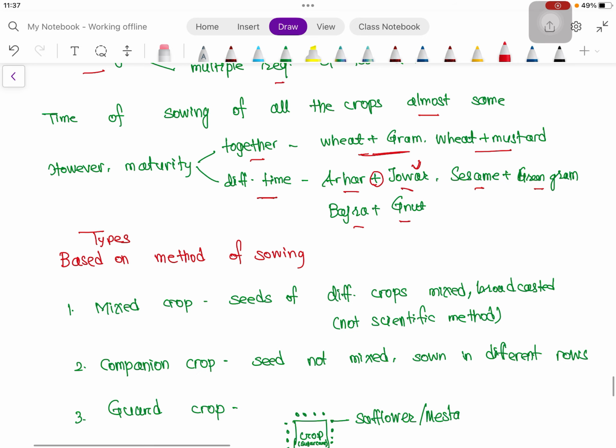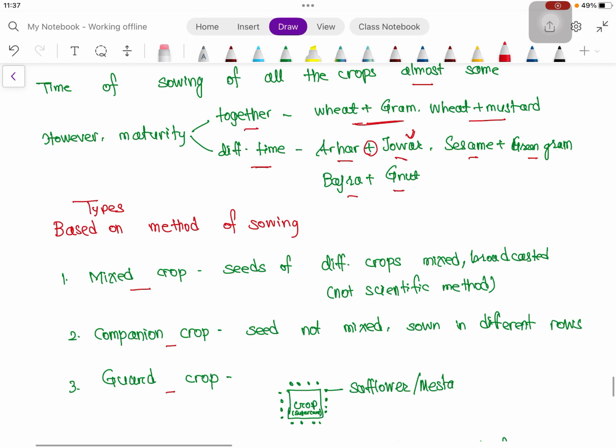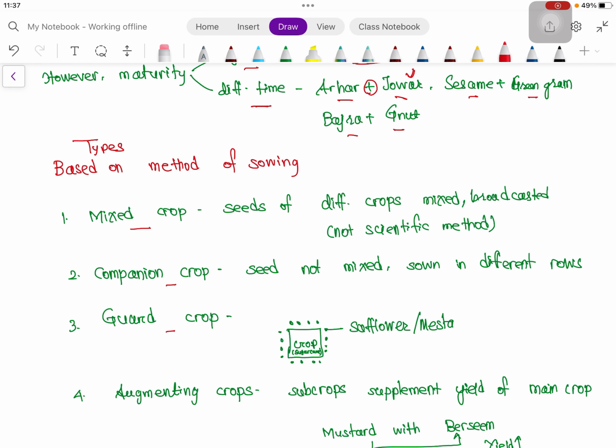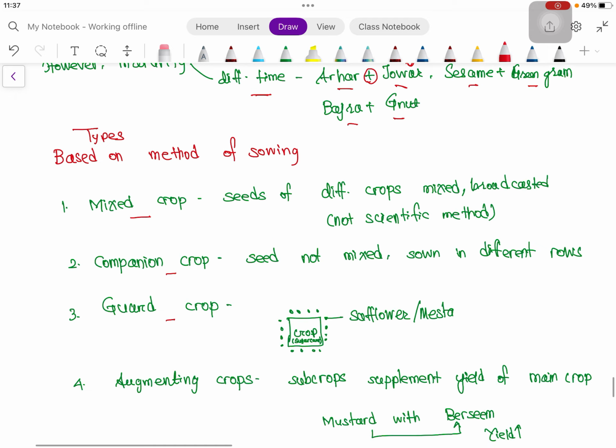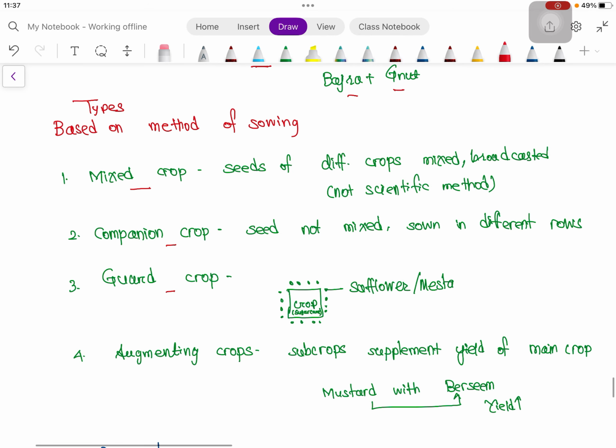Then coming to the types of mixed cropping based on method of sowing: mixed crop, companion crop, guard crop, and augmenting crop. In mixed crop, we mix the seeds of various different crops and simply broadcast. This is not a scientific method, because the intercultural operation and the harvesting will be very difficult. In case of companion crop, seeds are not mixed, and are sown in different rows. This may be a little bit similar to intercrop, but the row ratio is not maintained in case of companion crop in mixed cropping type.